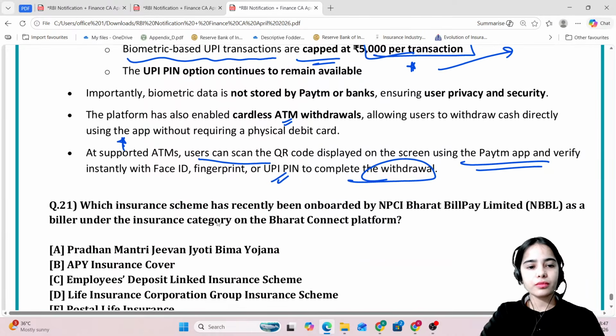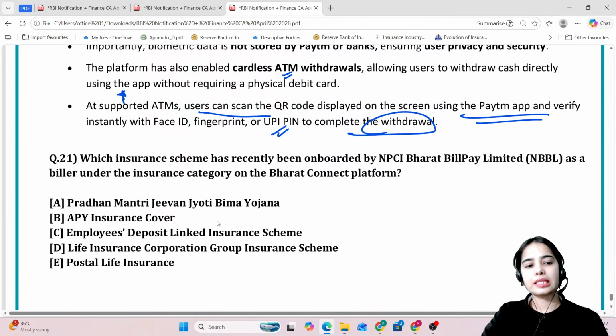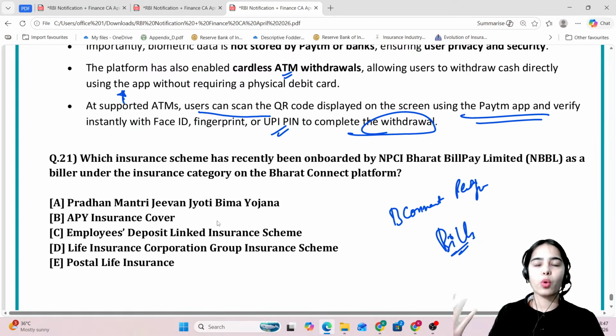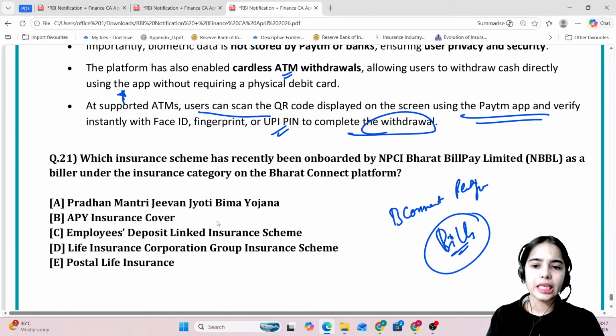Okay. Now coming to the last question that you have to answer: which insurance scheme has recently been onboarded by NPCI Bharat Bill Pay Limited as a biller under the insurance category on the Bharat Connect platform? So Bharat Connect is the platform which allows you to pay different bills and insurance premiums. If you want to pay an electricity bill, water bill, any kind of bill, and the insurance premiums, you can pay.